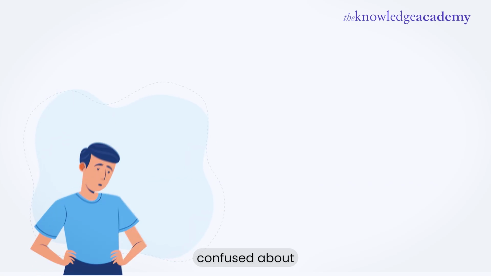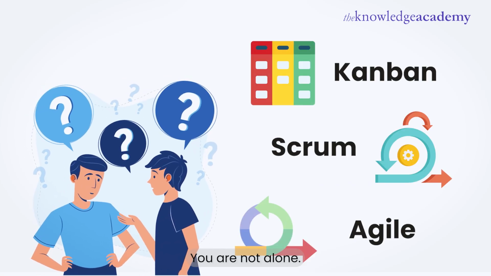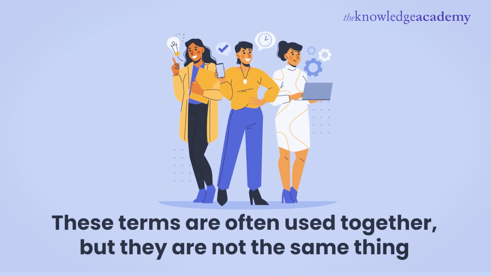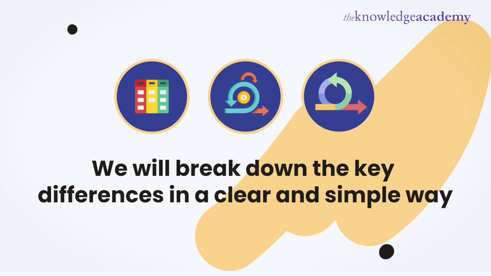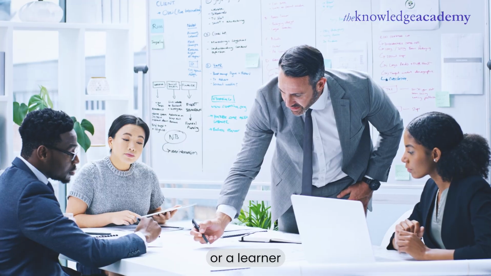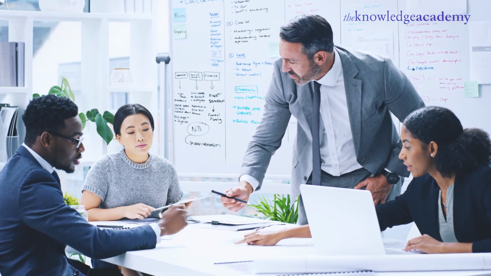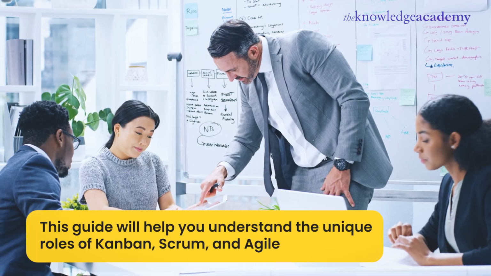Are you confused about how Kanban, Scrum, and Agile relate to each other? You are not alone. These terms are often used together, but they are not the same thing. In this video, we will break down the key differences in a clear and simple way. If you are a professional exploring project management or a learner preparing for your next step, this guide will help you understand the unique roles of Kanban, Scrum, and Agile.